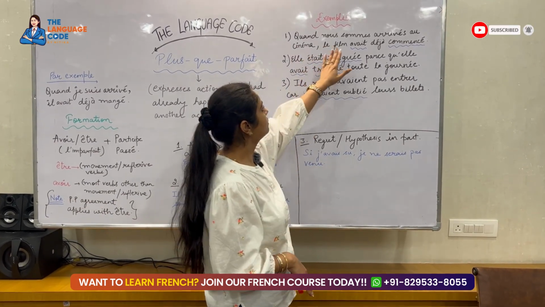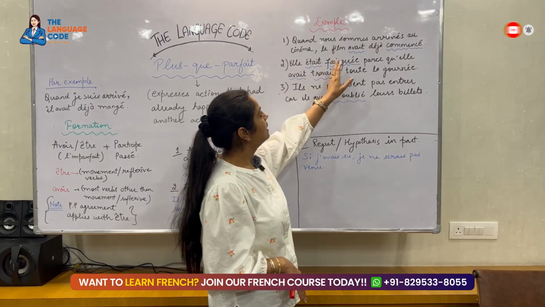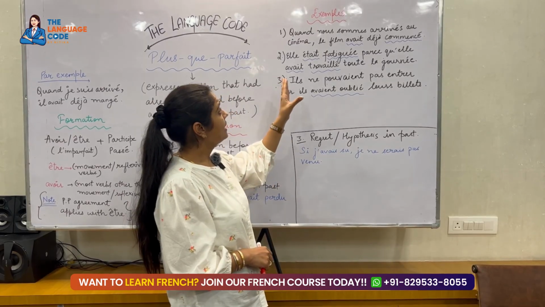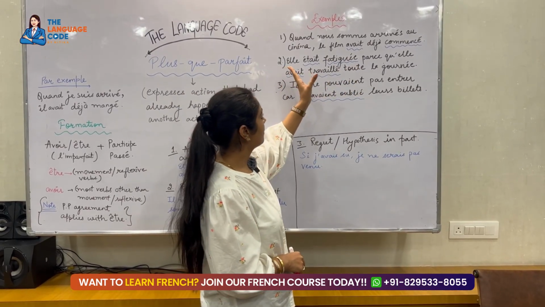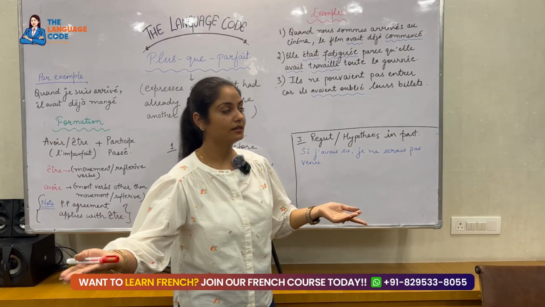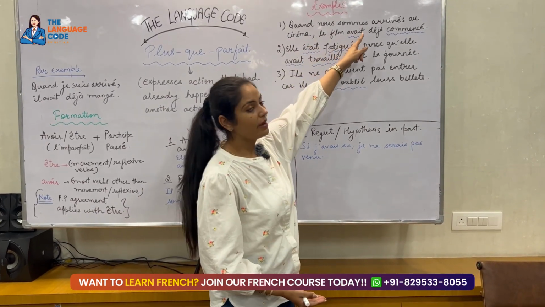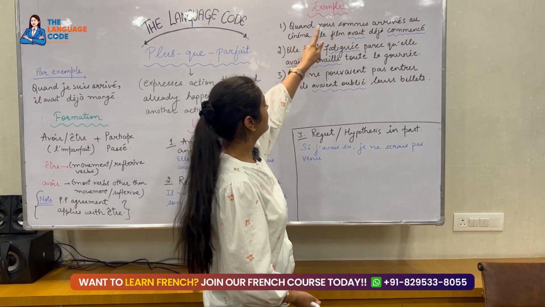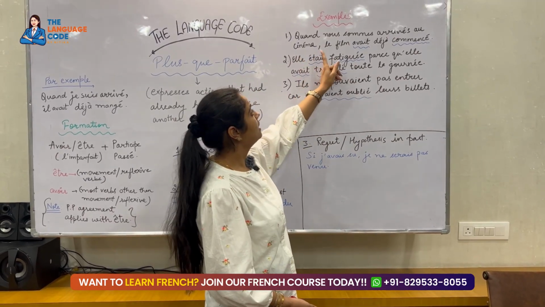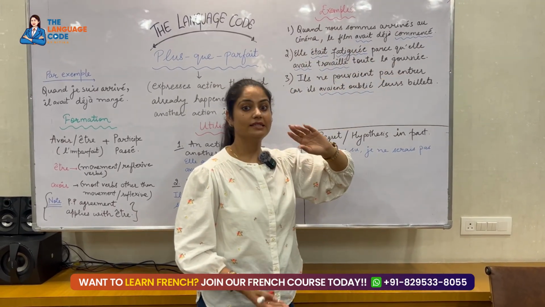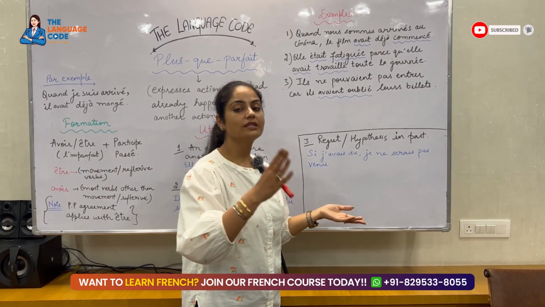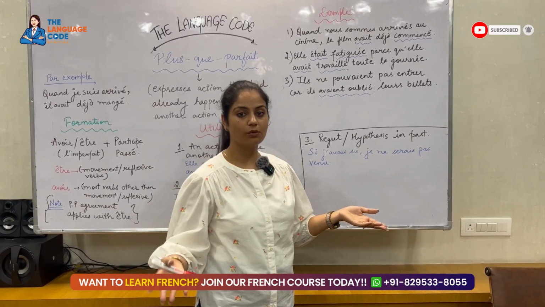See, quand nous sommes arrivés au cinéma, le film avait déjà commencé. So it says, when we came to the cinema, the film had already started. So see, here I've used passé composé: quand nous sommes arrivés, when we arrived, to the cinema, le film avait déjà commencé. The film had already started. So in that case, when you are using had plus the third form of the verb, you use